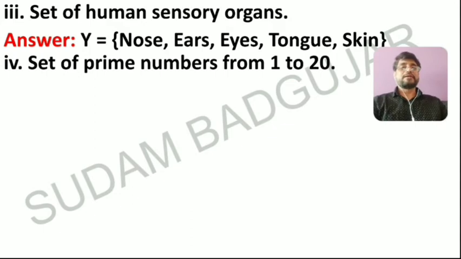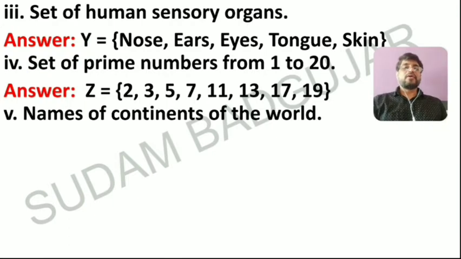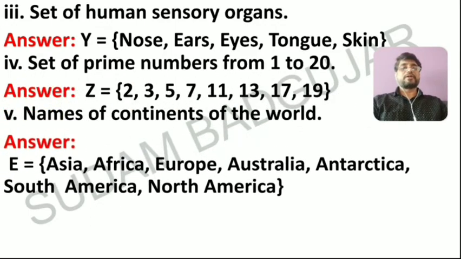Okay, all prime numbers: 2 is there. See, the set is denoted by Z or capital A or capital B: 2, 3, 5, 7, 11, 13, 17, 19. And question number 5, names of the continents of the world. Now the set is denoted by E: Asia, Africa, Europe, Australia, Antarctica, South America and North America.